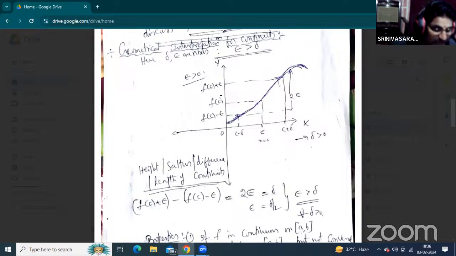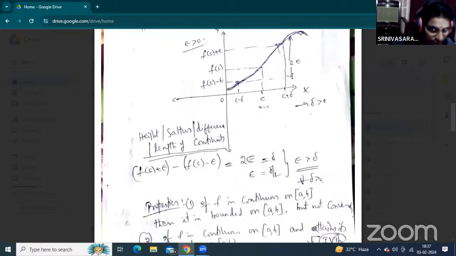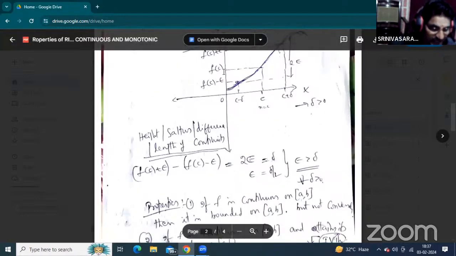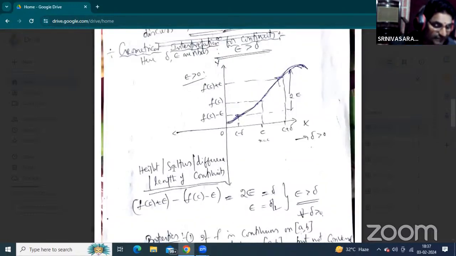So here the continuity part is f of c plus epsilon, that is upper continuity. Lower continuity is f of c minus epsilon. The difference between upper continuity and lower continuity, upper value minus lower value, that is f of c plus epsilon minus f of c minus epsilon. We are getting the value 2 epsilon in between the upper and lower part. So that is called the height of the continuity.